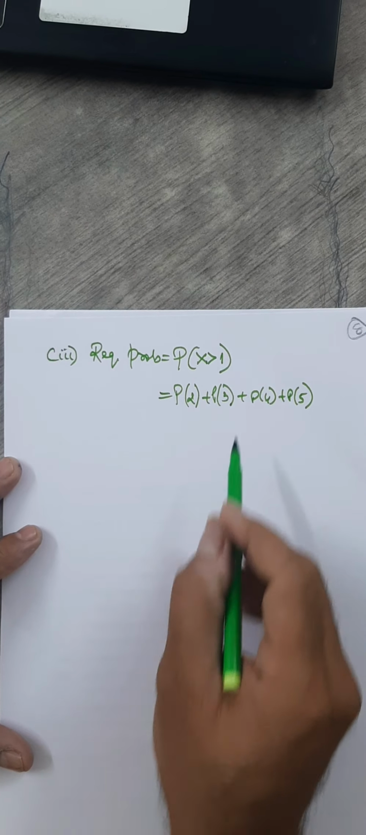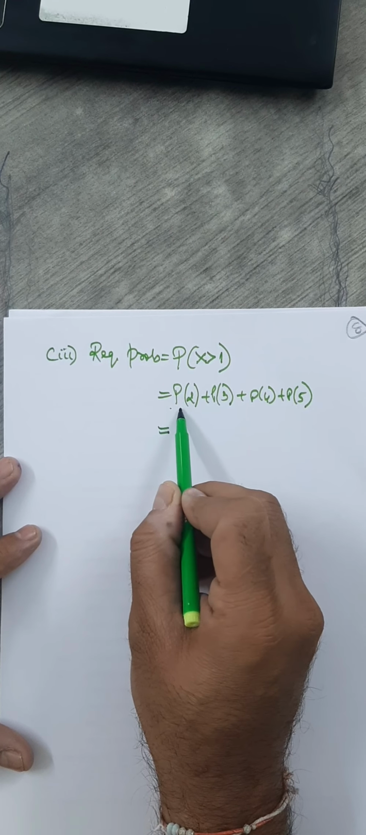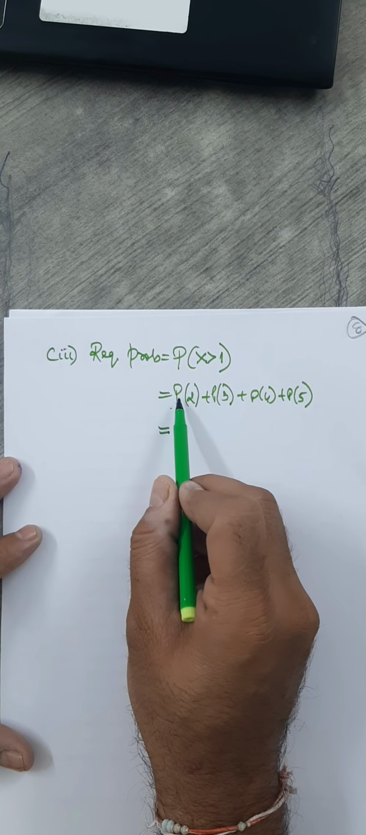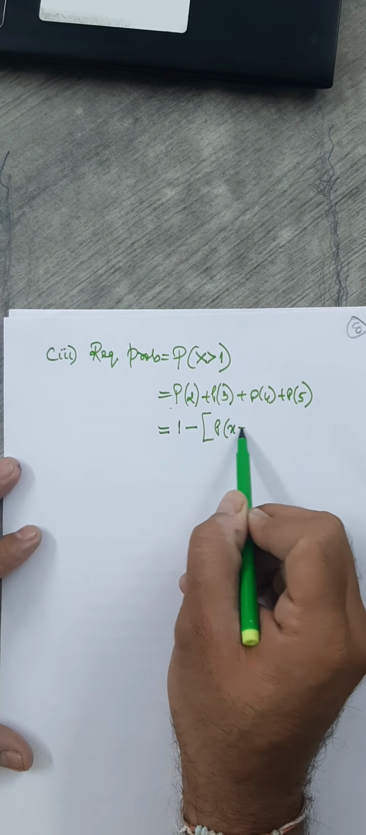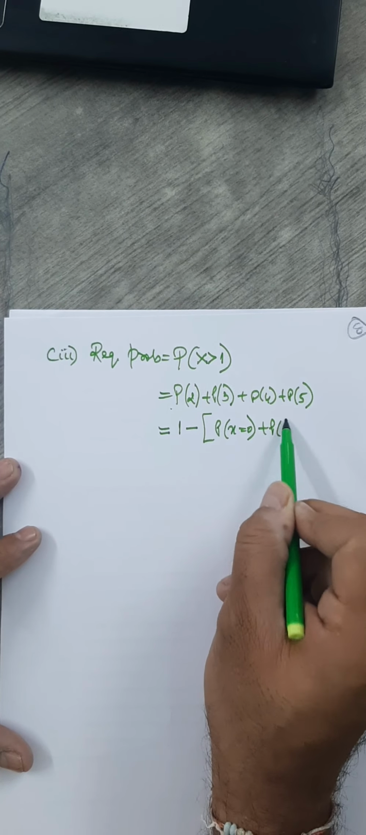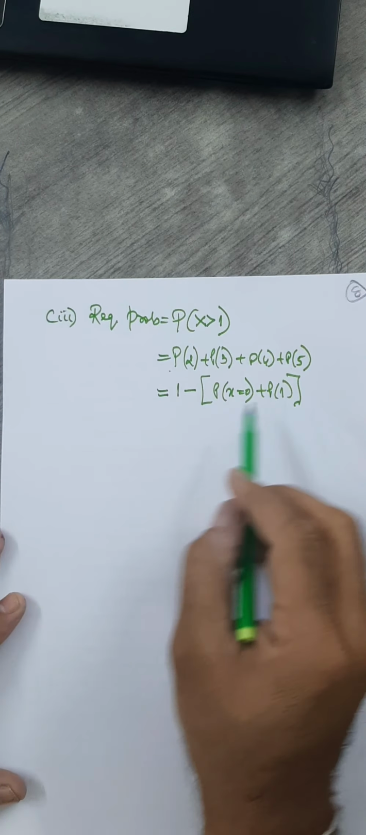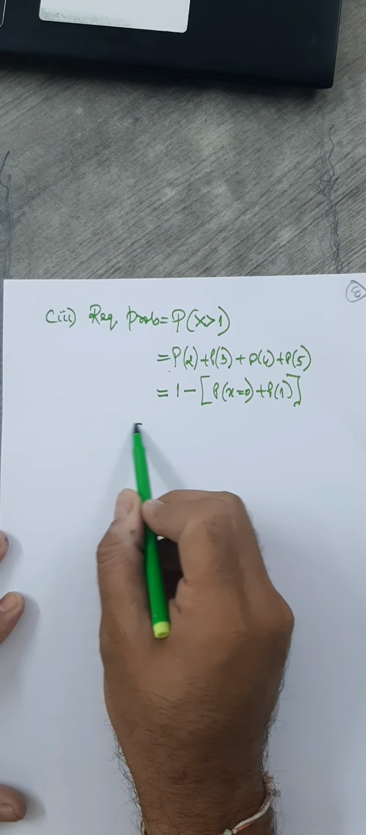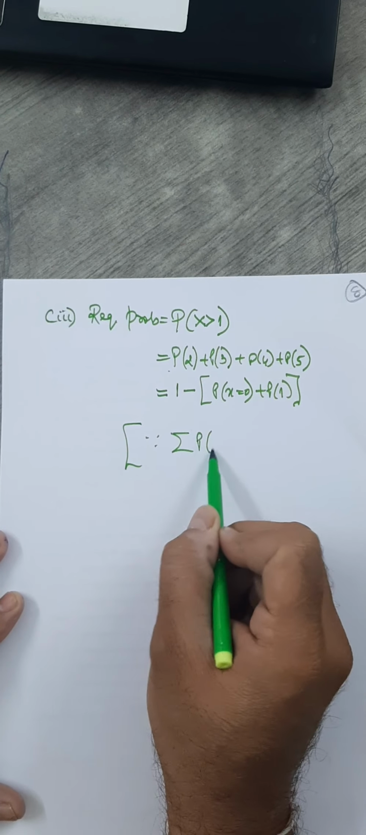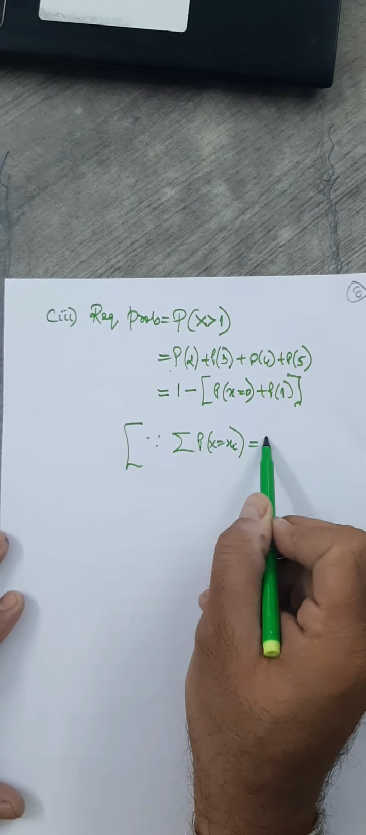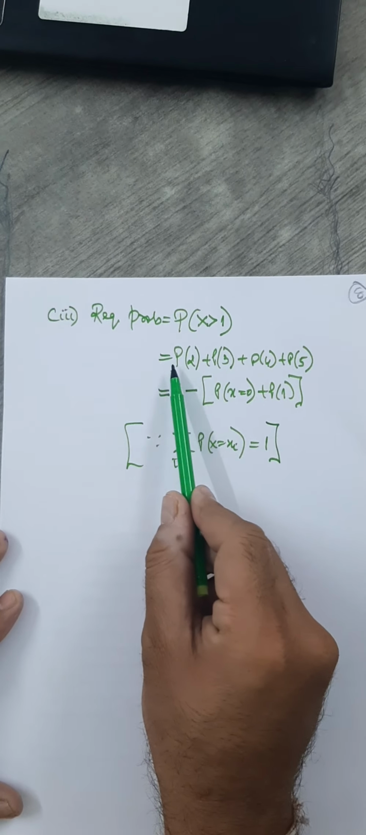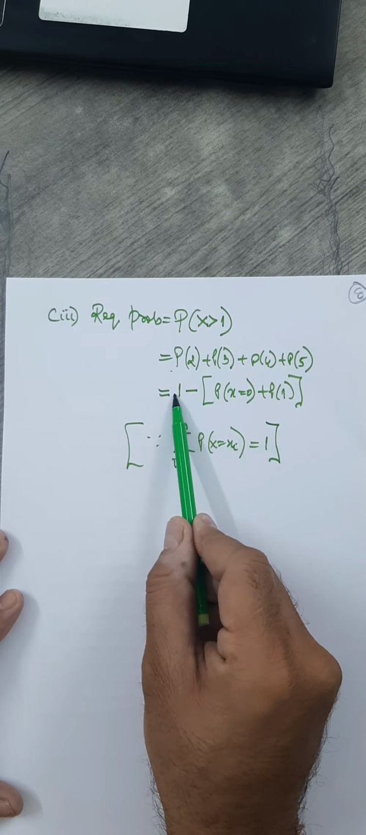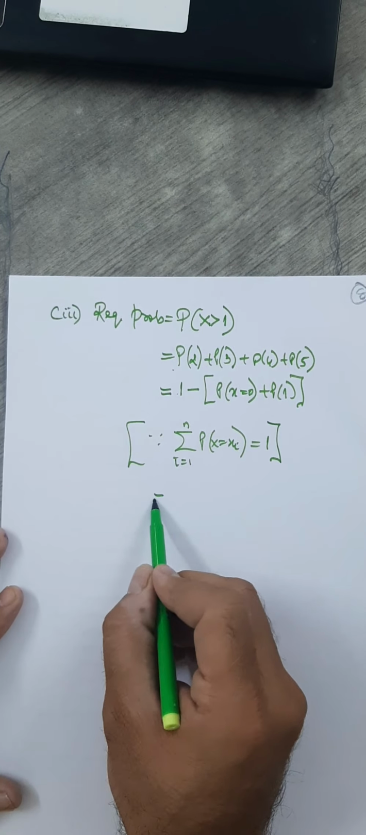Now it is as good as you know, you can write here: if I write P0 plus P1, then you can write 1 minus, you just get P of x equals 0 plus P of 1. Why this? I'll just remind you again. If you remember, the summation of all the probabilities for a random variable is always 1 because it's a probability distribution. So if you start with P of 0 plus P of 1 up to P of 5, it has to be 1. Therefore, we have this. This is just to remind you.